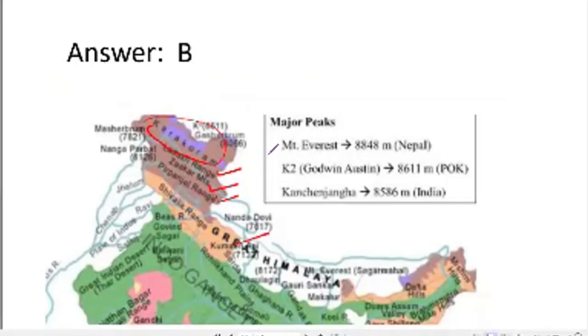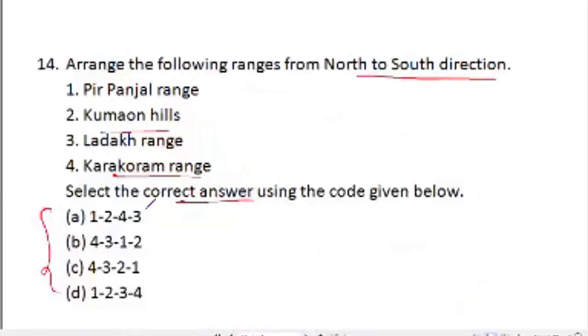So as you move from north to south, this becomes the order of mountain ranges. By looking at these, we can see that the Karakoram Range is northernmost, that is 1. Then we can see the Ladakh Range, that is number 2. Then we can see the Pir Panjal Range, that is number 3, and that is number 4. So 4, 3, 1, 2. B is the right answer.